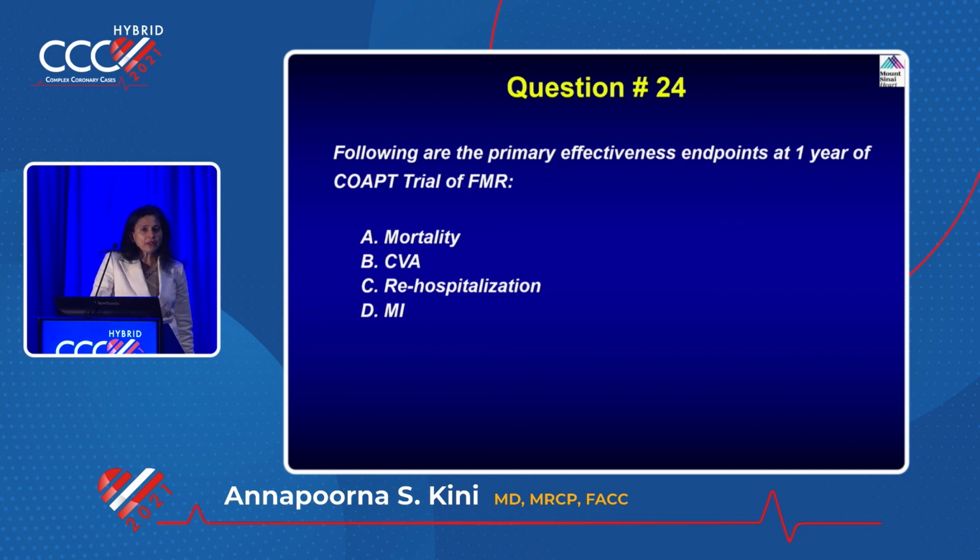And the approval for COAPT has happened for patients who are, so in the heart team discussion, it's very important that patients have to be seen by a heart failure specialist. Now, for the TAVR, heart team is what? Surgeon, interventionalist. That's it. For the clip, if it's a degenerative primary MR, you need a surgeon to say that the patient is prohibitive risk, not low, high risk, or prohibitive risk.